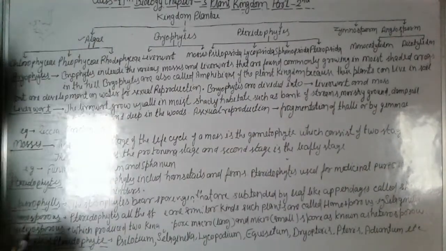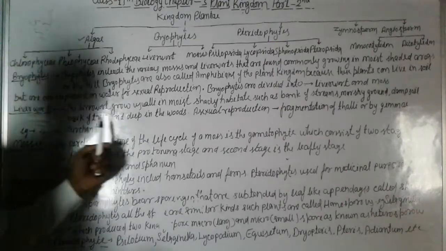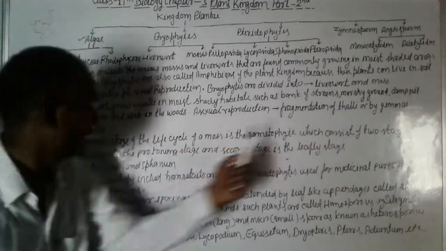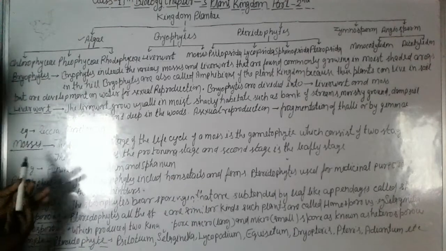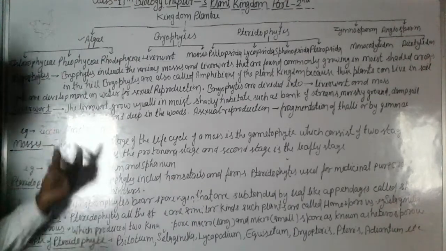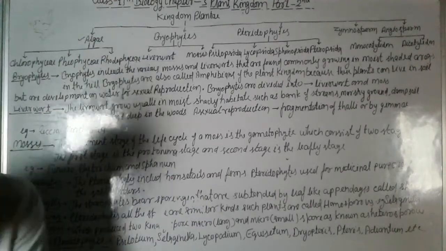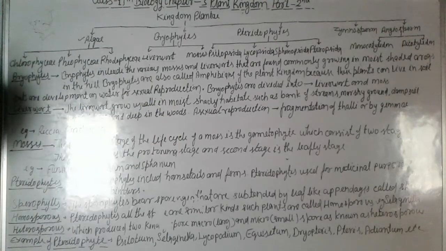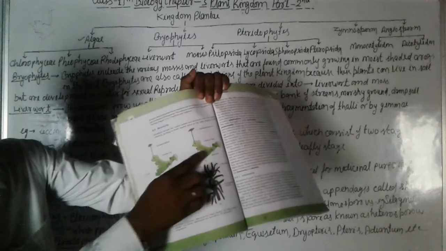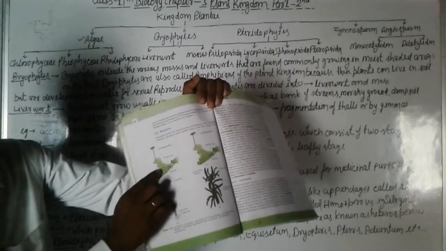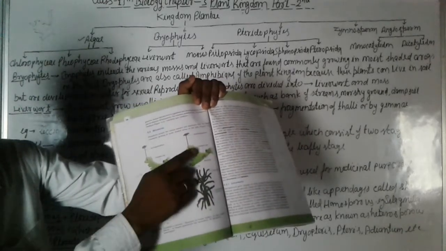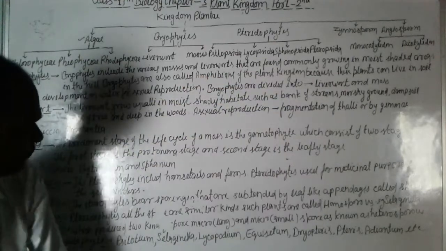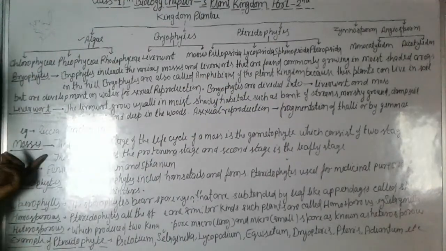Again we discuss gemma. For example, Riccia and Marchantia. You can see here that Riccia, this is the liverwort. This is the Marchantia. This is also Marchantia. And again we discuss moss.